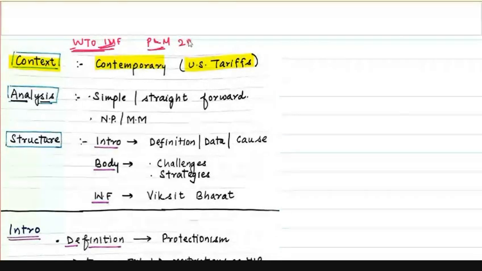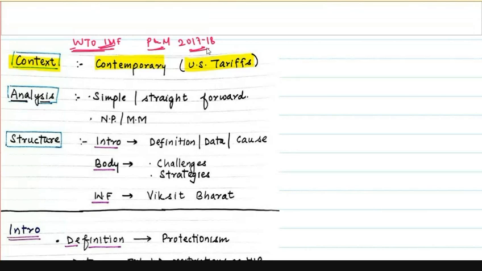Similarly, in the years 2017 and 18, a trade war was going on. US was imposing huge tariffs on China. China was countering it back. So the 17-18 trade war was in news, and I'm not sure about the year 17 or 18, but in one year, 2 questions came on WTO. In a single year, 2 questions came on WTO.